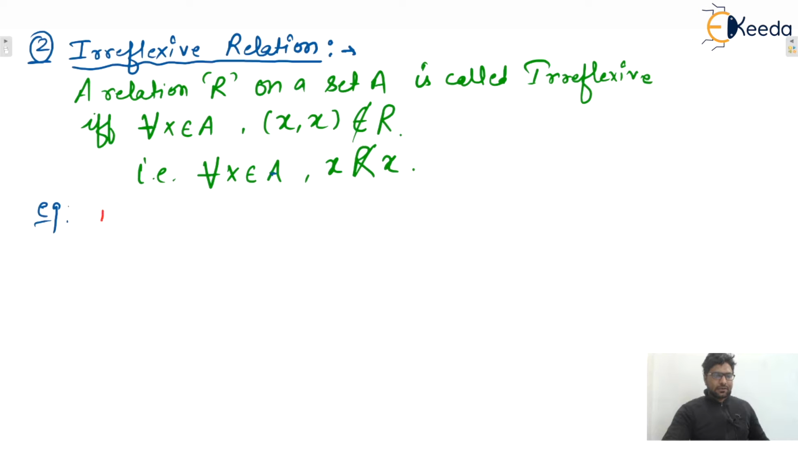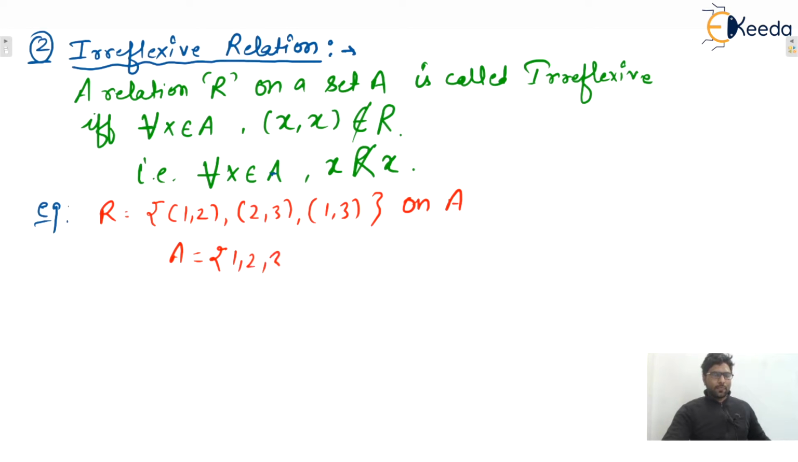So let's say (1,2), let's say one relation (2,3) and (1,3). Let's say this is a relation on A and set A is given to you as {1, 2, 3}. And we can say that yes, this relation is an irreflexive relation.